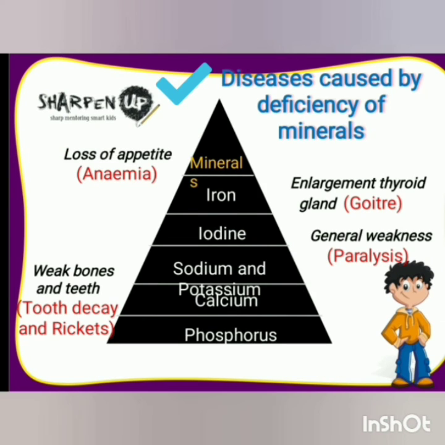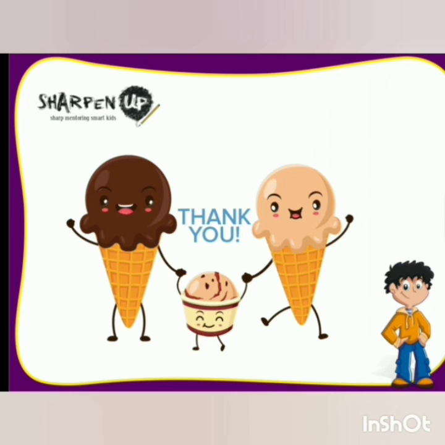Now, diseases caused by deficiency of minerals. We have minerals like iron, iodine, sodium and potassium, calcium, phosphorus, and their deficiency causes various diseases. Loss of appetite and anemia are caused by the deficiency of iron. Weak bones and tooth decay are caused by the deficiency of potassium and calcium. Enlargement of the thyroid gland is caused by the deficiency of iodine, and general weakness and paralysis are also caused by the deficiency of various minerals.